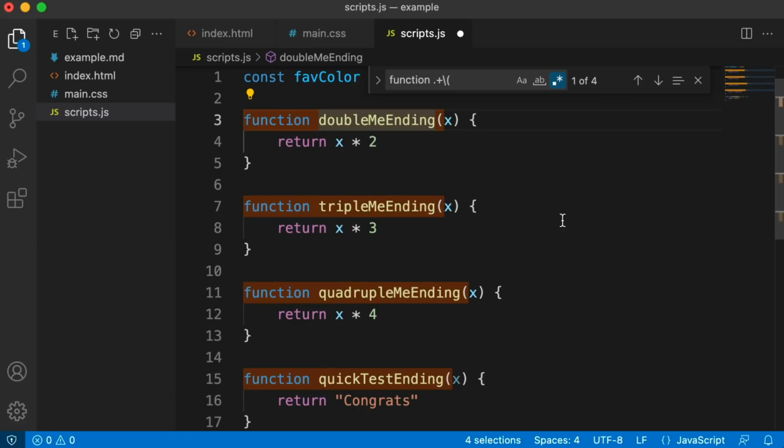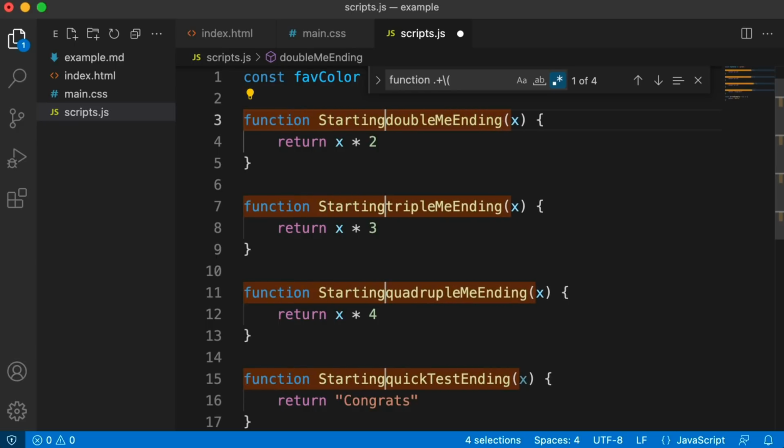On Windows, you could just press the Home key on your keyboard to get to the far edge, and then you could use the right arrow key to go in a bit. So now I could add a word to the beginning of the function names. You get the idea. Anyways, though, point is you can combine the power of regular expressions and multi-cursor editing.